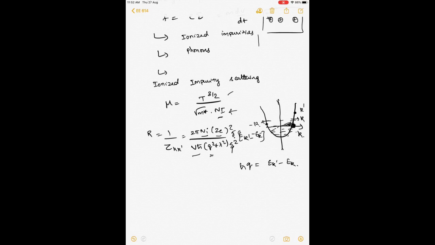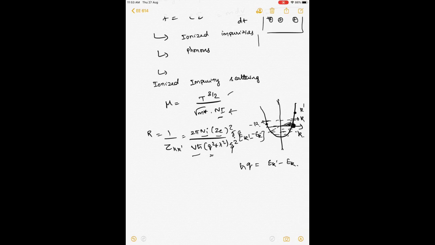So basically it is inversely proportional to the separation between the current wave vector k and the scattered wave vector k prime. So all that is trying to say is the electron wants to be scattered only in a small band of energies which is very close to this current energy, right?